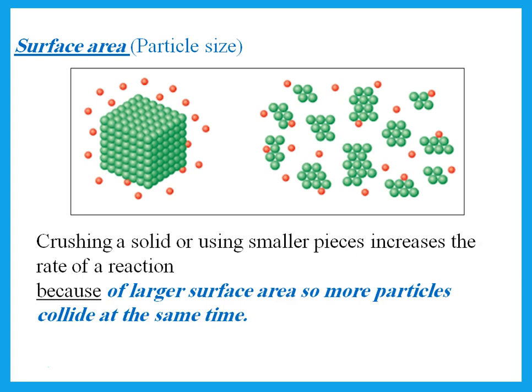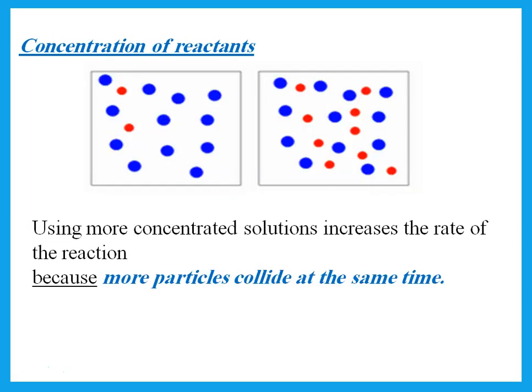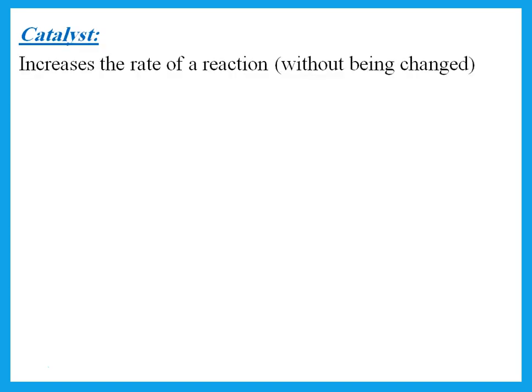Because the powdered or the smaller pieces have larger surface area, so more particles collide at the same time, or you can say more frequent collisions. Increasing the concentration increases the rate, again, because if you have higher concentration, you have more molecules and you have more collisions at the same time, or more frequent collisions.